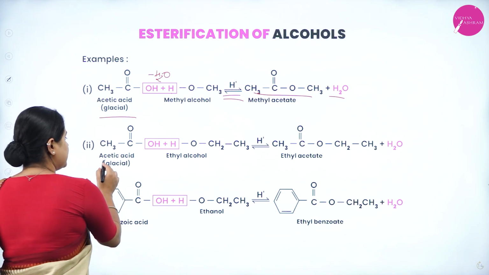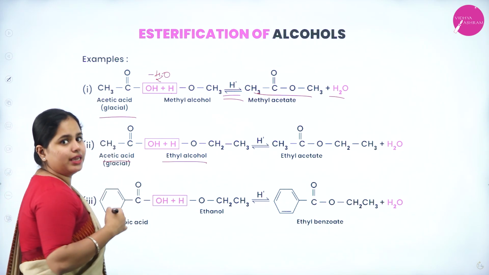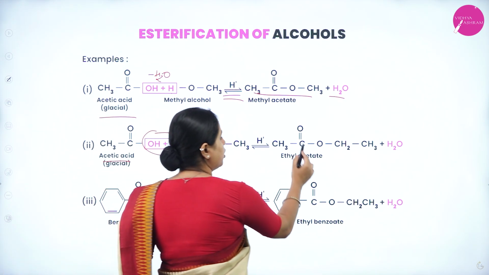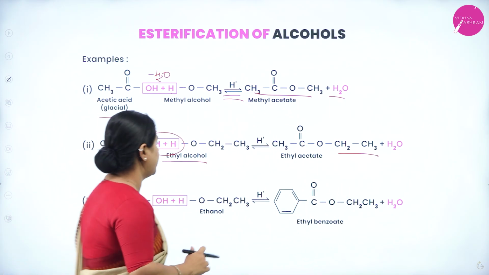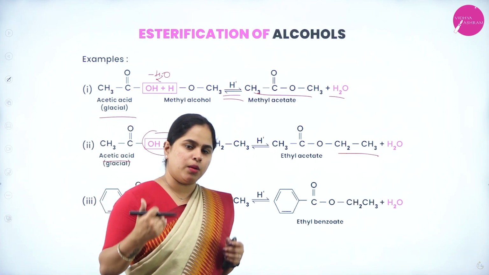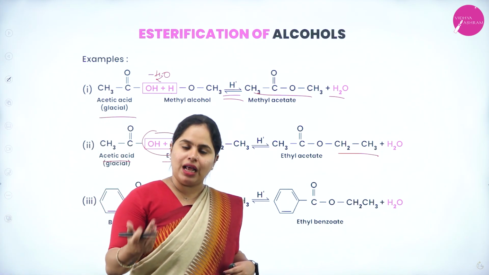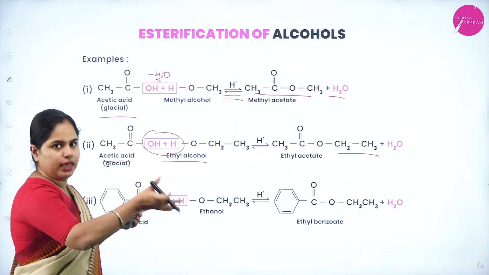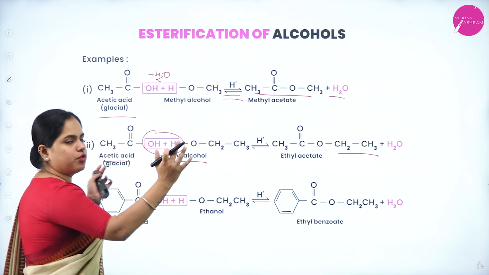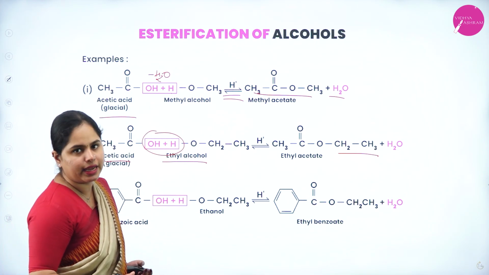Now you have acetic acid and ethyl alcohol. Ethyl alcohol is taken. Again, water is being removed. You get CH3C double bond O, CH2, CH3. So what you have to remember, this reaction is very simple. OH from the carboxylic acid and H from the alcohol has to be removed. So if you write it in the reverse direction, it will be easy for you to remove the H2O. And what else is left behind? You can combine it and write, you will get an ester, right?